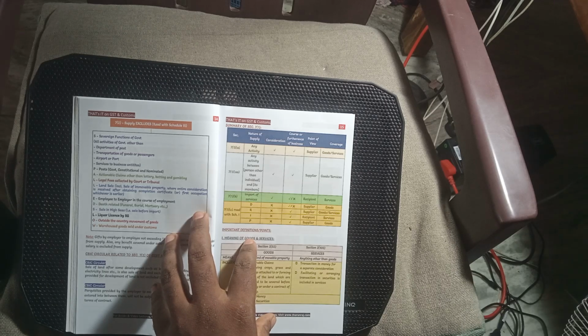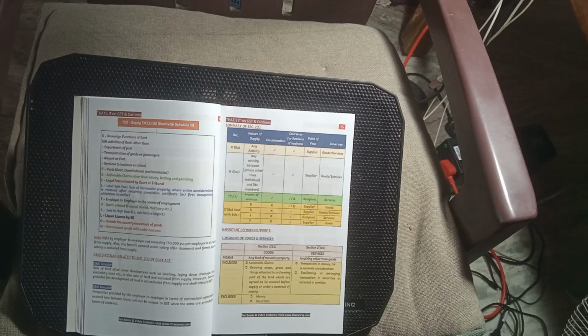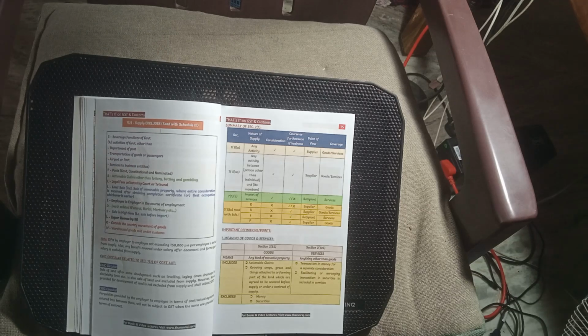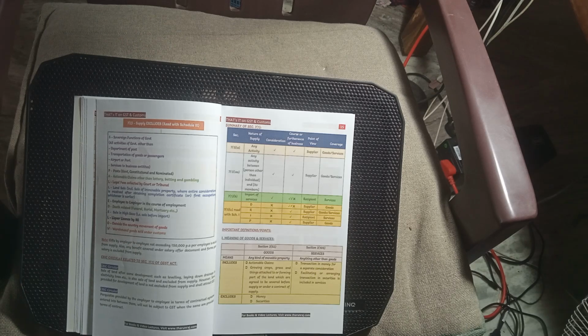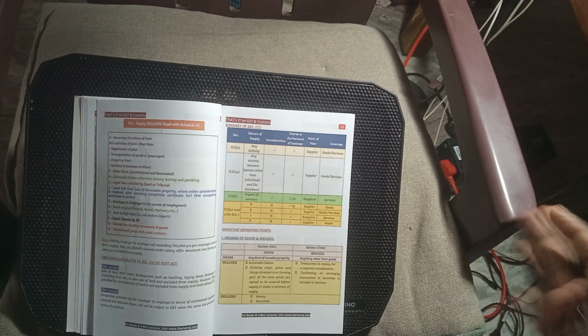Railways, insurance. Consideration not involved, and then the question of furtherance of business, supplier, recipient, from the point of view of the supplier, using goods, goods and services, recipient, service, goods. If not goods, then not goods.